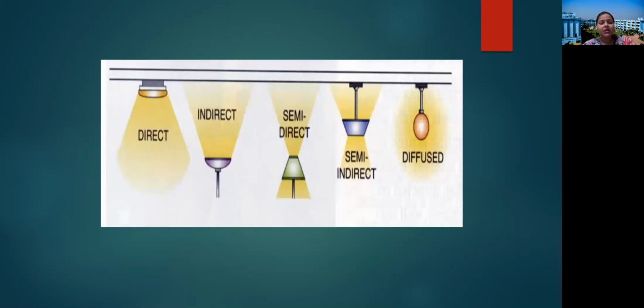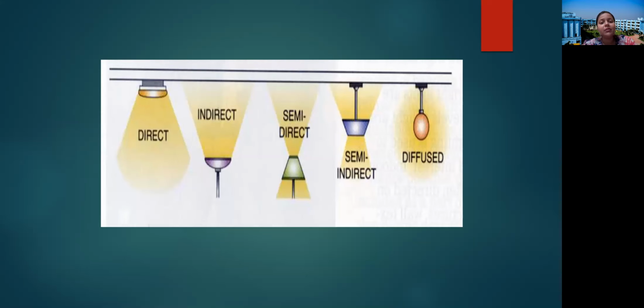Here in this figure, you can see the types, and you can have an idea of the 5 types of lighting scheme. In the direct lighting scheme, most of the luminous flux falls on the working area. Most of the luminous flux emitted from the lamp falls on the area. But in the indirect lighting scheme, it is just the opposite.